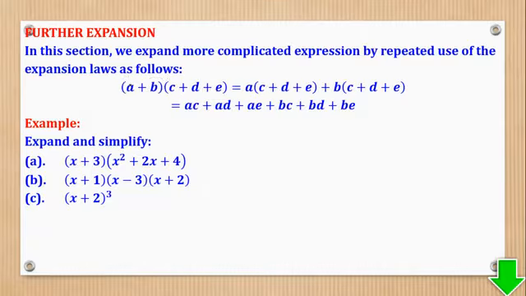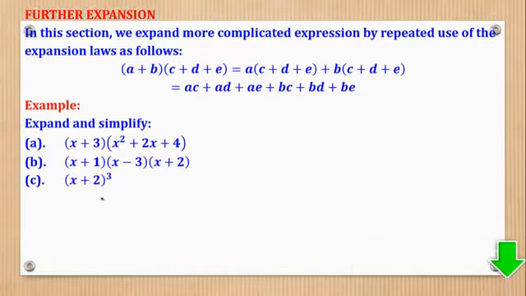Then you'll say this multiplies by all this to give you that, and this multiplies by all this to give you that. Then from there you can use the distributive law, which says this times this is AC, this times this is AD, and this times this is AE. Then go to this times this, BC, this times this, BD, this times this, BE. Basically, that's what you follow, and we shall use that to go through these questions.